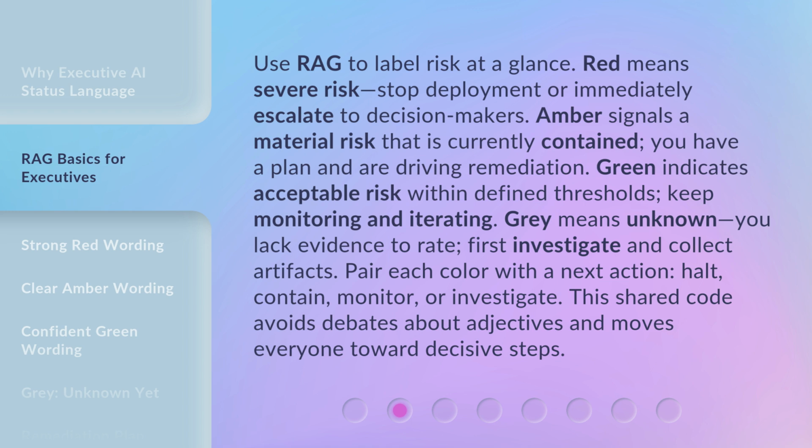Keep monitoring and iterating. Gray means unknown. You lack evidence to rate. First, investigate and collect artifacts. Pair each color with the next action: halt, contain, monitor, or investigate. This shared code avoids debates about adjectives and moves everyone toward decisive steps.